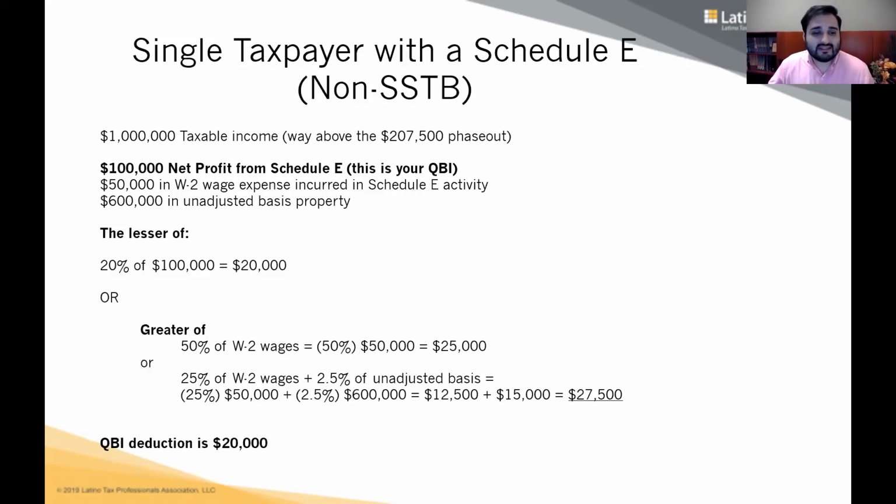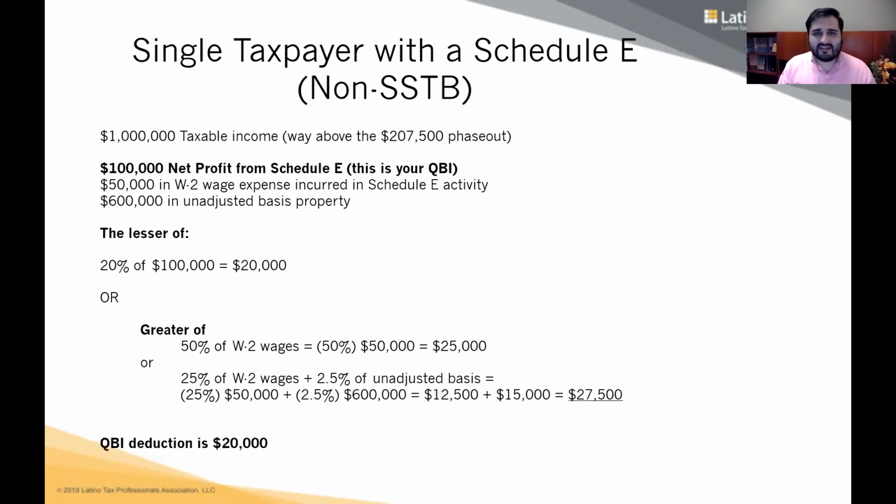Let's say out of the $1 million that Simon has, only $100,000 comes from a Schedule E, right? $100,000 net income. That's your qualified business income. There's $50,000 in W-2 wages associated with that rental activity, with that business, and there's $600,000 of assets.